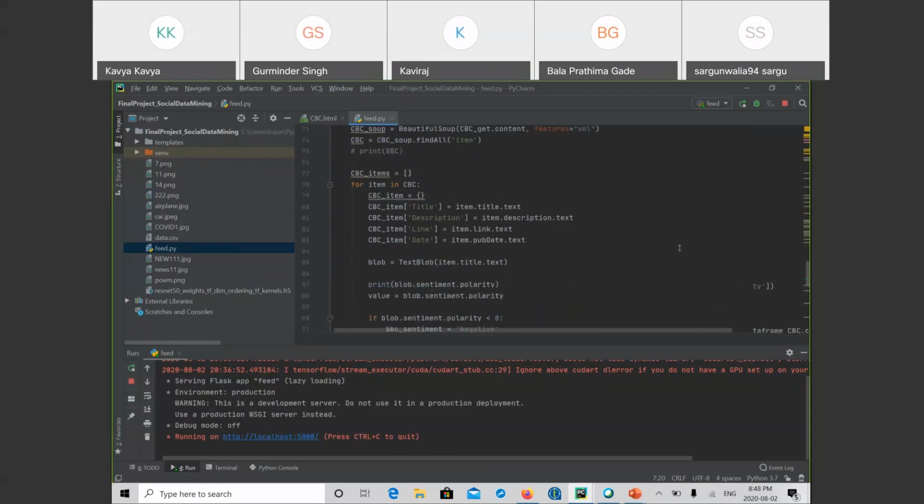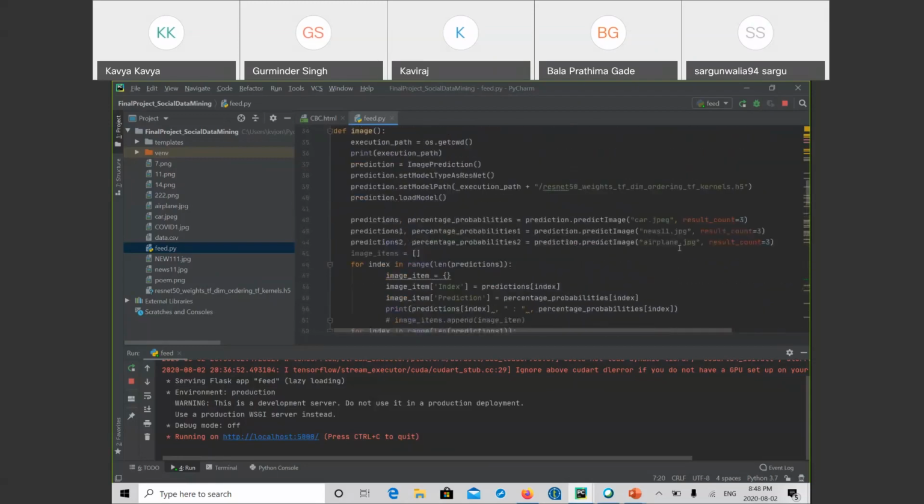Next, I'll explain the code for the image classification. So basically this is the code. In the image classification, first we are getting the execution path. We need the path of the current directory. Then in the prediction variable, we are getting the image prediction. For that, we have used the ImageAI library, which we need to import at the top. Next, with the help of prediction, we are setting the model. In that we have to pass one file that we need to download from Google. From the web, we have to download that file and add it into our project. Only then can we use the AI.